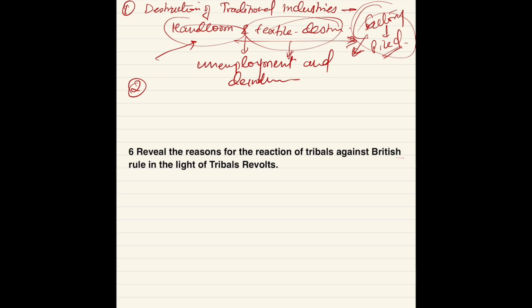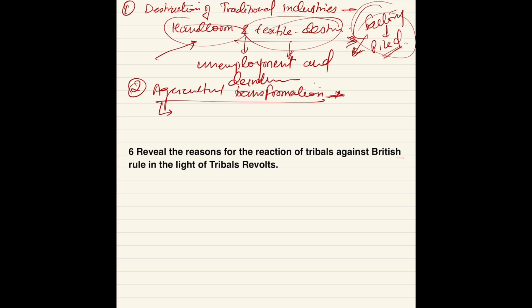Then, agricultural transformation. You all know how our agriculture was also ruined. What were the reasons? Before the British or European powers came, our economy was integrated.